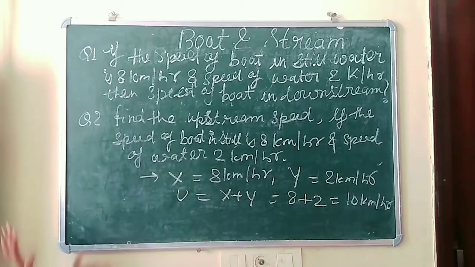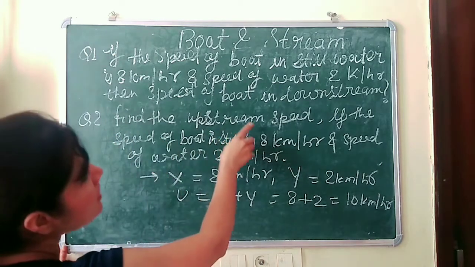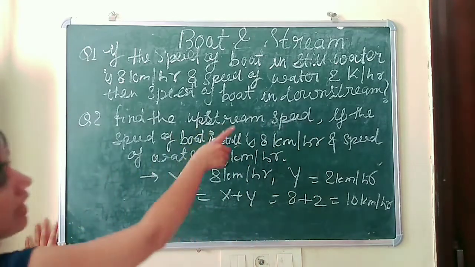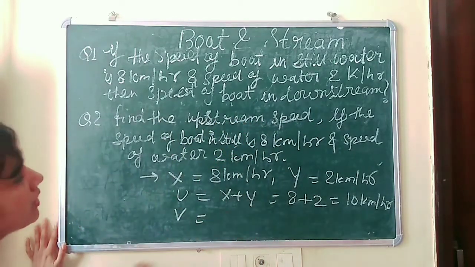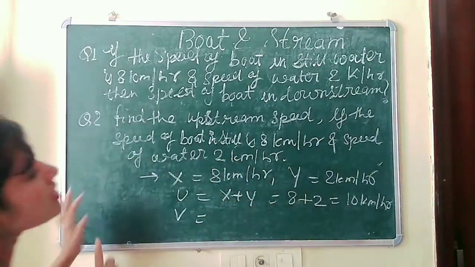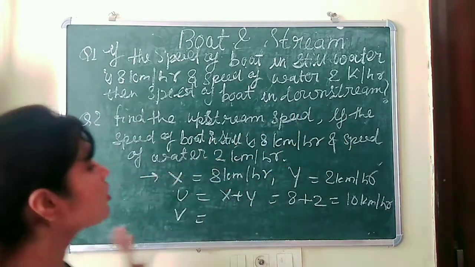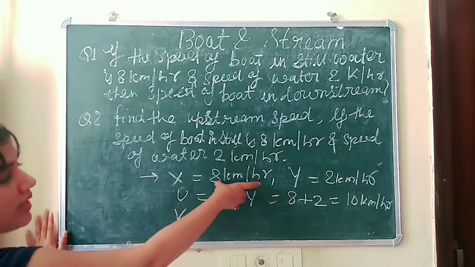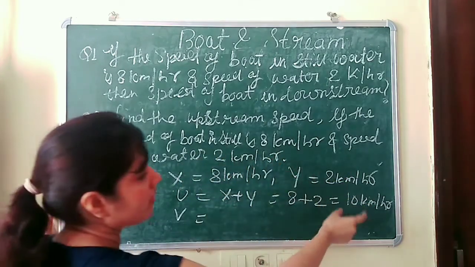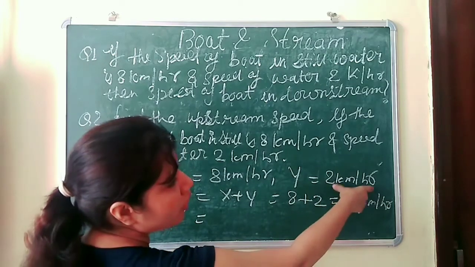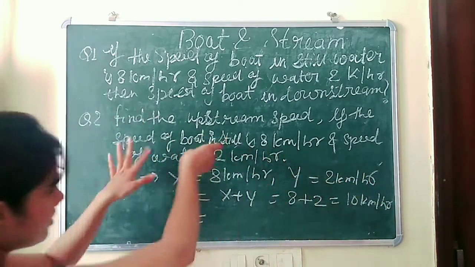Okay, now the next question is, find the upstream speed. What do we have to find here? We have to find v. In the second question, the speed of the boat in still water is 8 km per hour. So again the speed of the boat is 8 km per hour and the speed of water is 2 km per hour, that is the same.